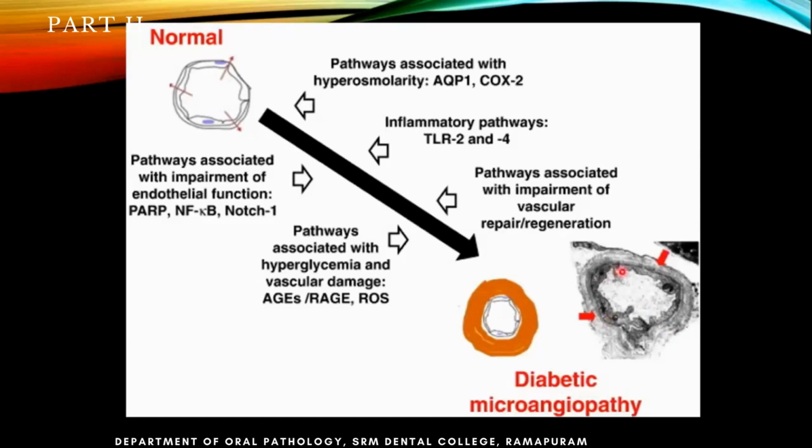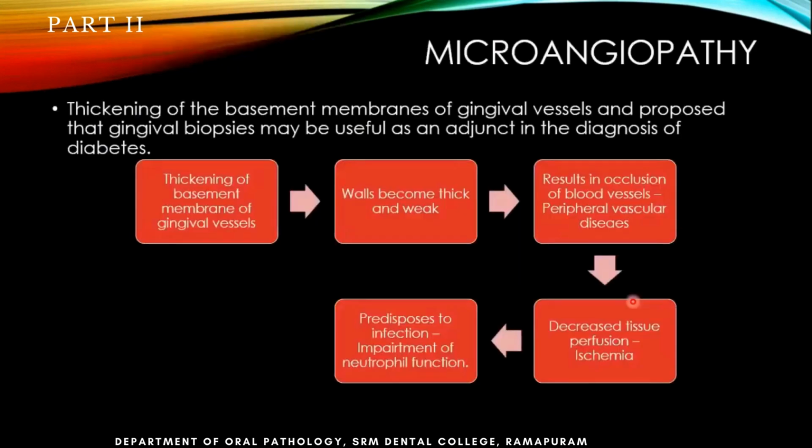So this basement membrane will be thick. What happens? The amount of blood flowing inside this blood vessel will become reduced. Glucose will not be absorbed properly when it goes to different parts of the body. In other parts, it will cause conditions like myocardial infarction, stroke, nephropathy, and all those things. This is microangiopathy.